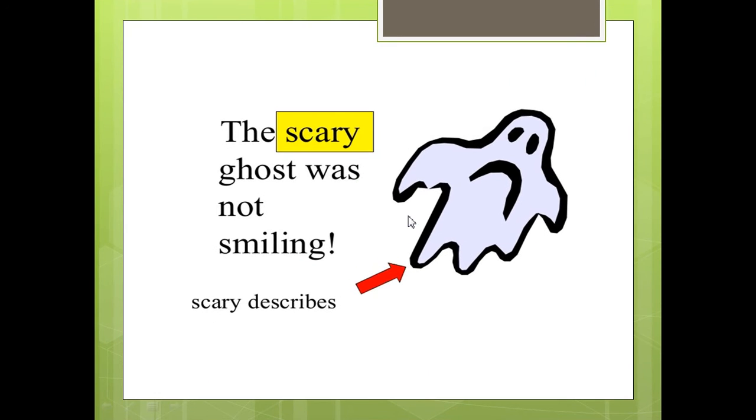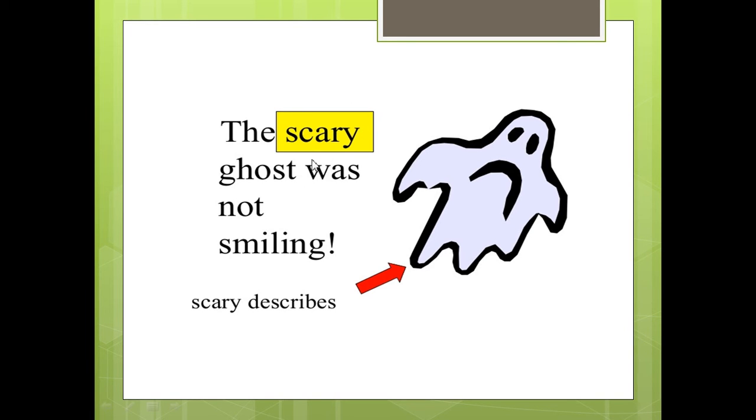The second example that we have: the scary ghost was not smiling. The scary ghost was not smiling. So here how many nouns do we have? We have 1, which is the word ghost. This is a ghost. So where is the word that describes ghost, or the adjective that describes ghost? The word is scary. Very good. So scary here is an adjective used to describe the noun ghost.